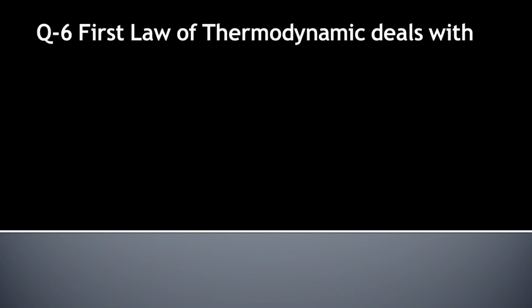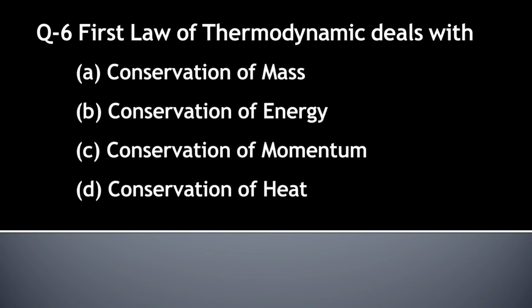Question number 6. The first law of thermodynamics deals with option A conservation of mass, option B conservation of energy, option C conservation of momentum, option D conservation of heat.